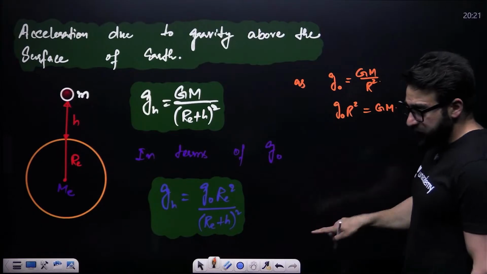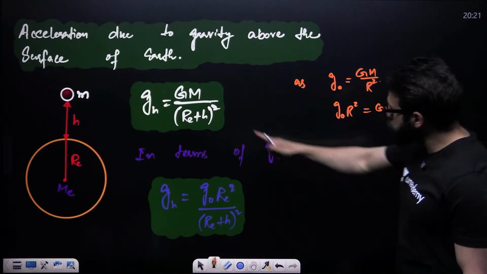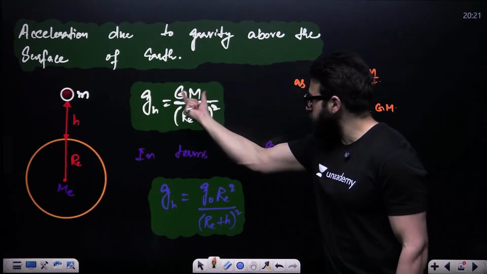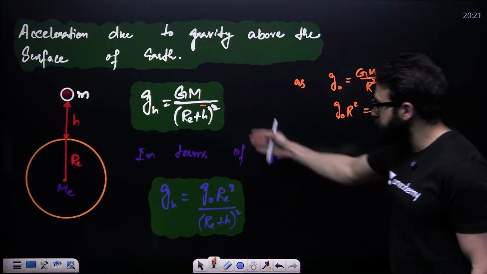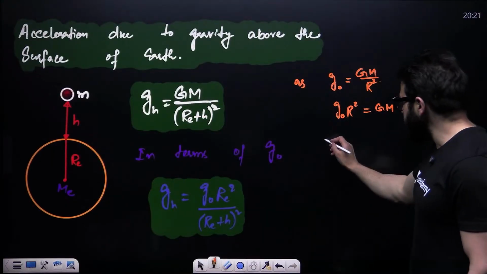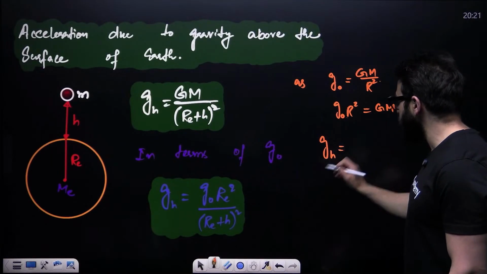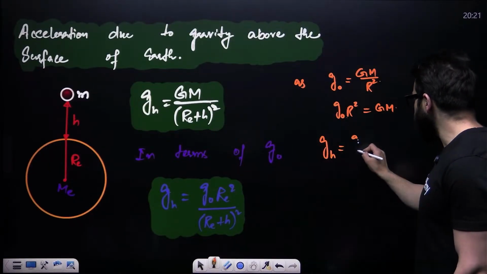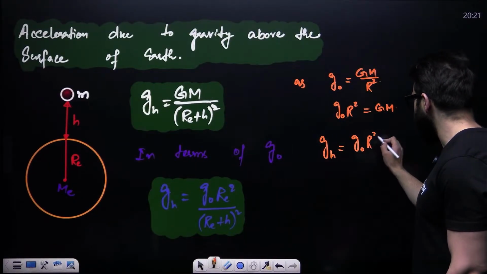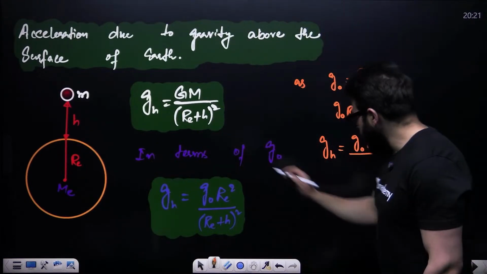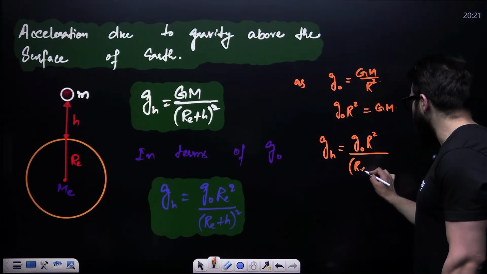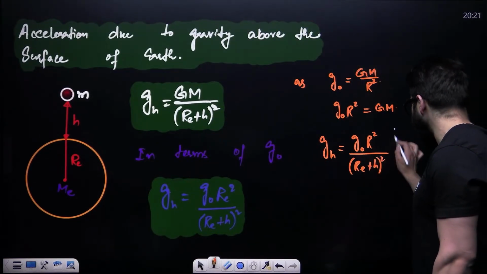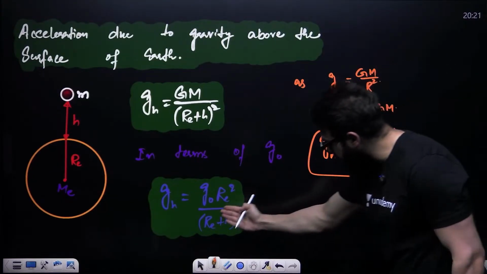Now guys, I want you to put this instead of this GM. So we'll be writing g_h in that particular case. Instead of this GM, it will be g naught into R square upon, here in the denominator, you will be writing (Re plus h) whole square. That is what is given over here.